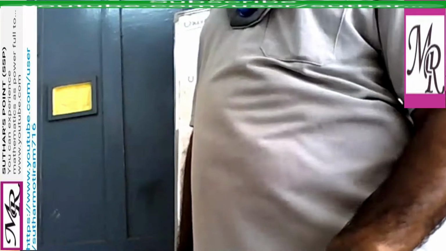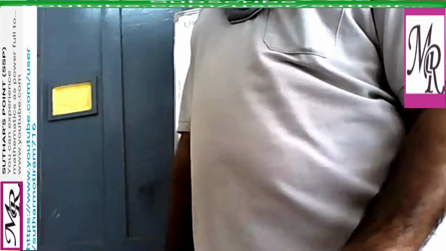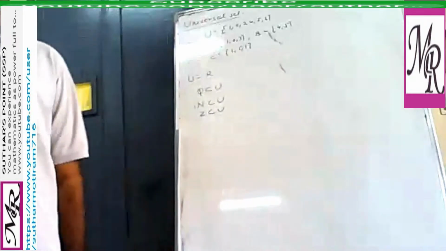This is not a universal set because C contains 8. The second is also not a universal set for A, B, C. And third is 0, 1, 2, 3, 4, 5, 6, 7, 8, 9 and 10. So this third part is correct. This is the universal set of the given subsets. Right?